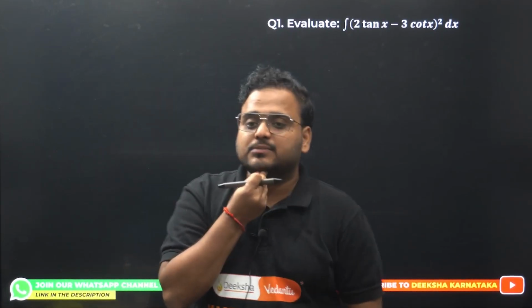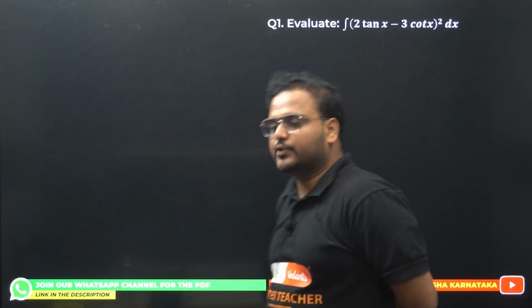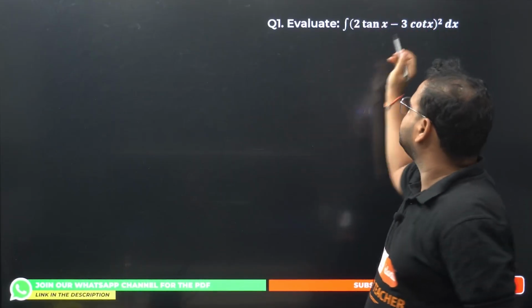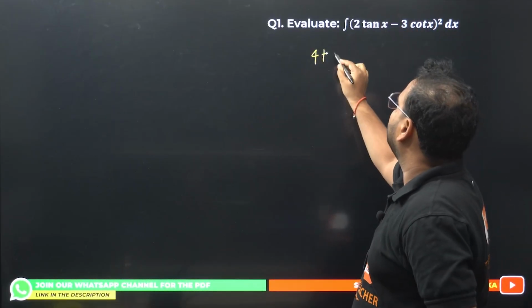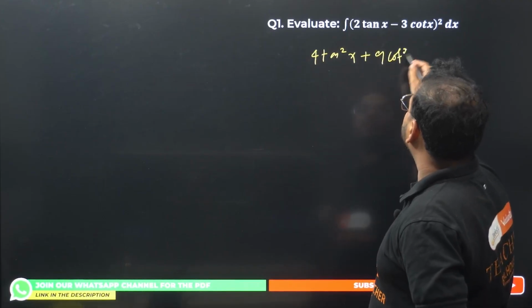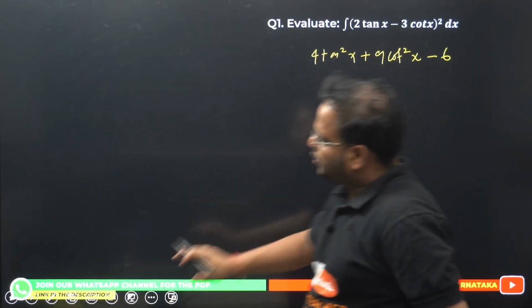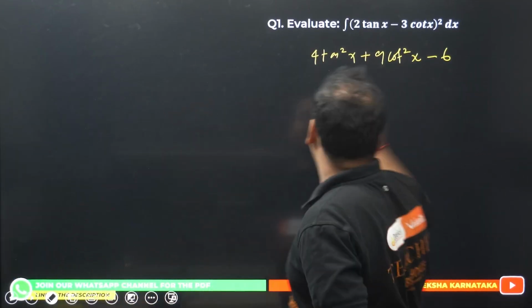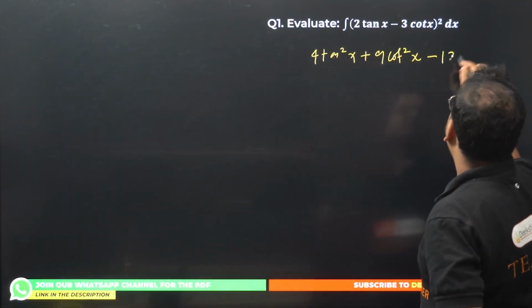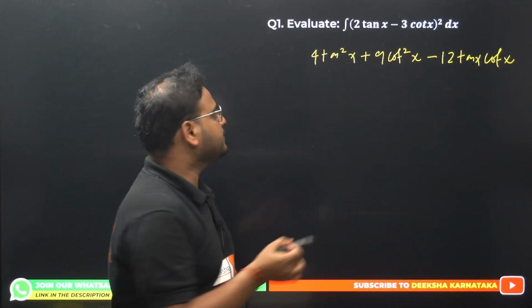Let's solve this question now. Question number 1 from your integration chapter: (2 tan x minus 3 cot x) the whole square. How do you solve it? Very simple question. You have a whole square, so apply that. You'll have 4 tan square x plus 9 cot square x minus 6. Sorry, not 6, actually 12. 2 into 3 into 2, right? 2ab, so 2 into 3 into 2 will be 12 tan x cot x. That's the whole expansion.